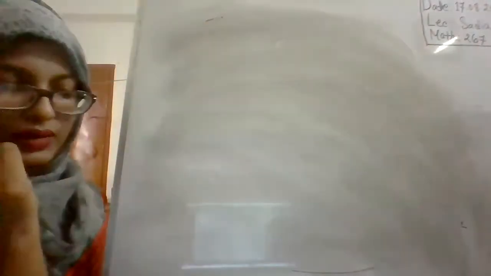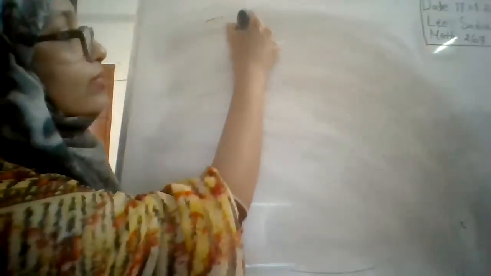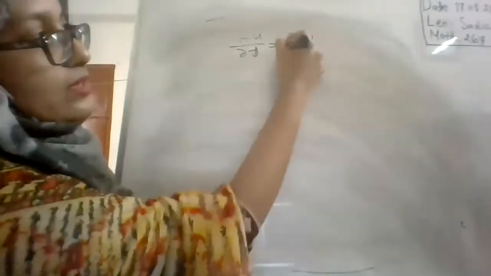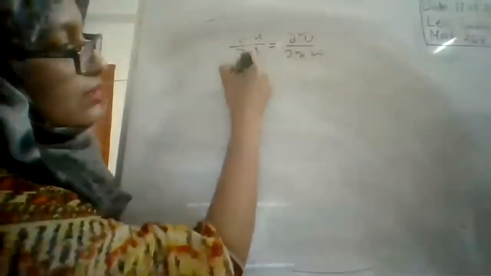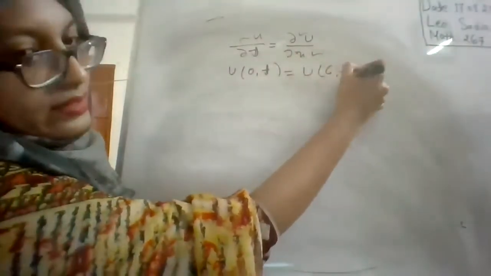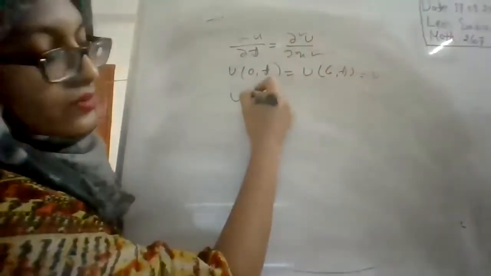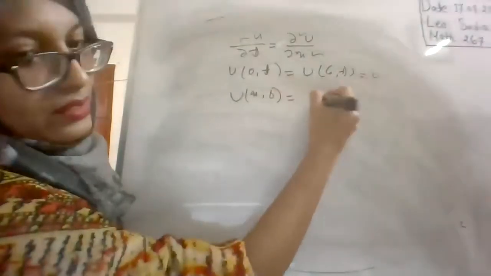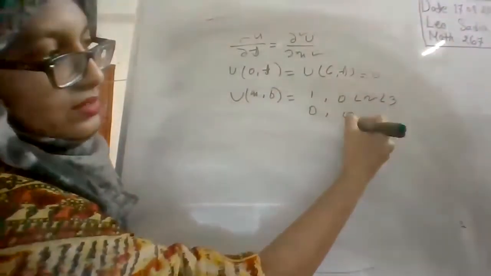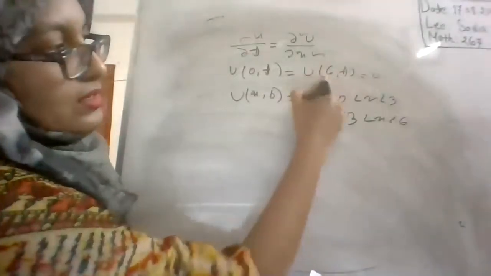Now, from our given problem, del u by del t is equal to del square u by del x square, with u(0,t) = u(6,t) = 0, and u(x,0) = 1 for 0 < x < 3 and 0 for 3 < x < 6.